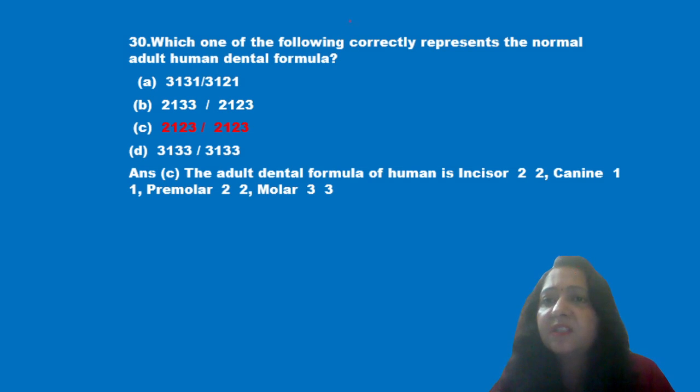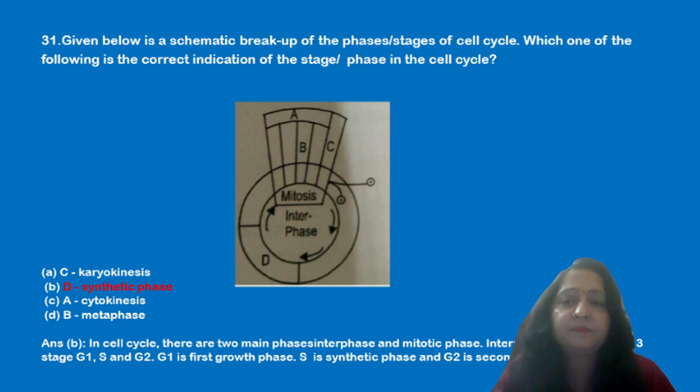Next question is, which one of the following correctly represents the normal adult human dental formula? Now we know that the dental formula of human is incisor 2-2, canine 1-1, premolar 2-2 and molar 3-3. So option C is the correct answer. 2-1-2-3 upon 2-1-2-3 is the correct formula.